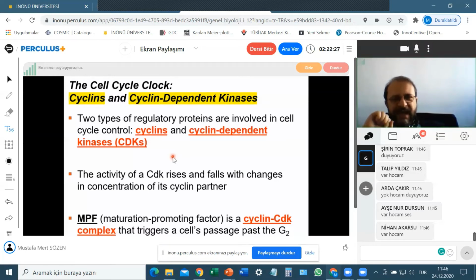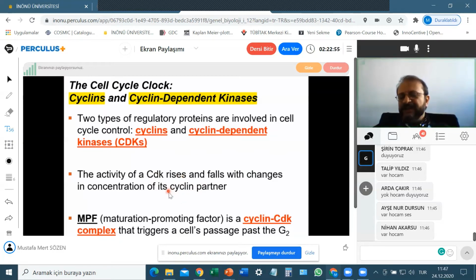For example, how many cyclin 1 molecules are there in a cell? Now, the concentrations of proteins, especially these proteins, are not constant. Or let me say that the concentration of CDK in a cell is constant, but the concentration of cyclin is not.